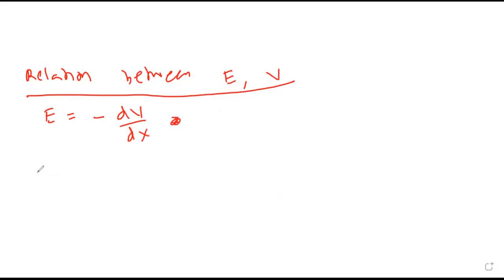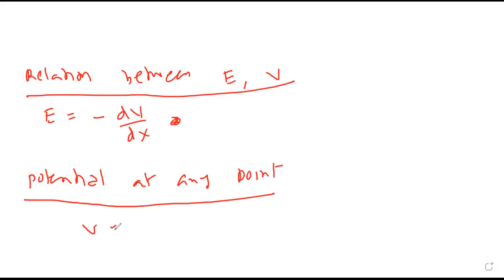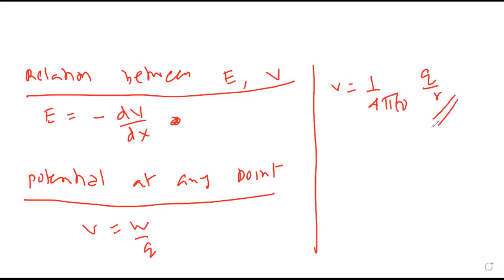What is the potential at any point formula? The basic definition is work done to move the charge, which gives V equals 1 upon 4 pi epsilon naught Q by R due to a point charge. Yes, sir.